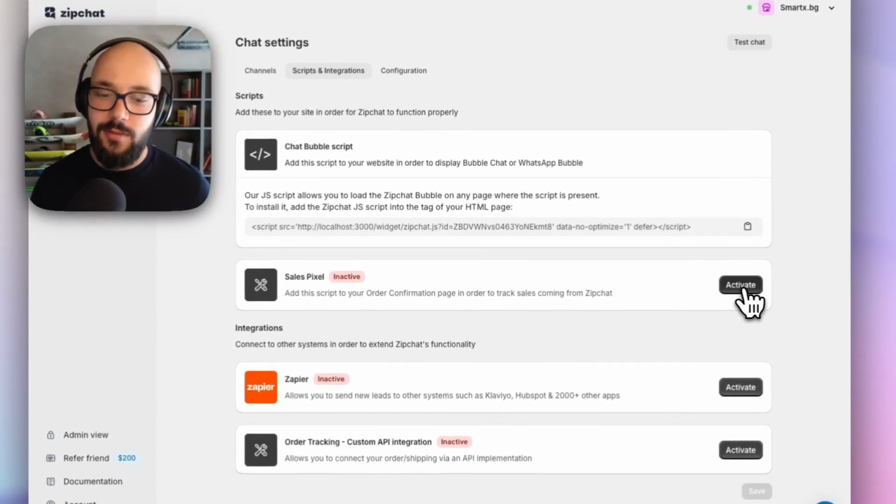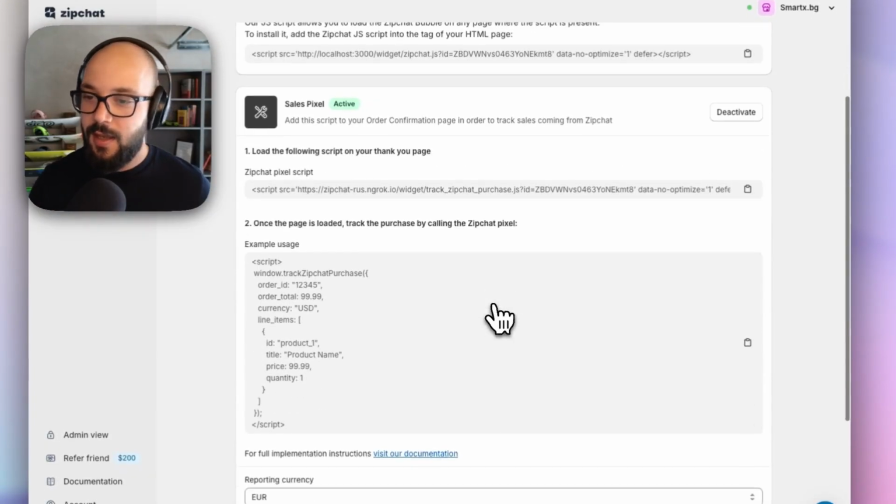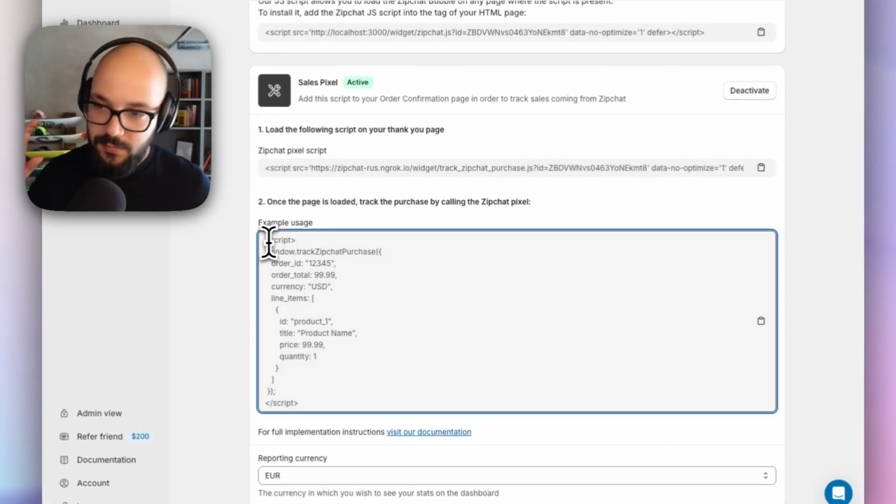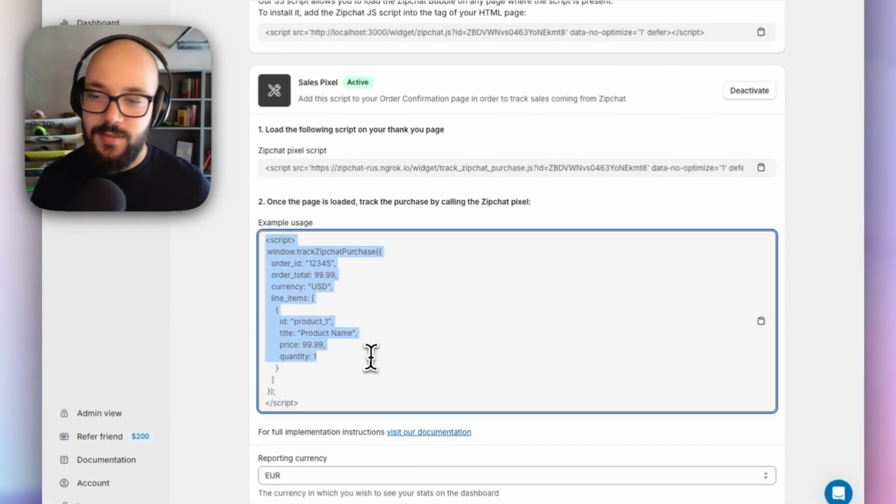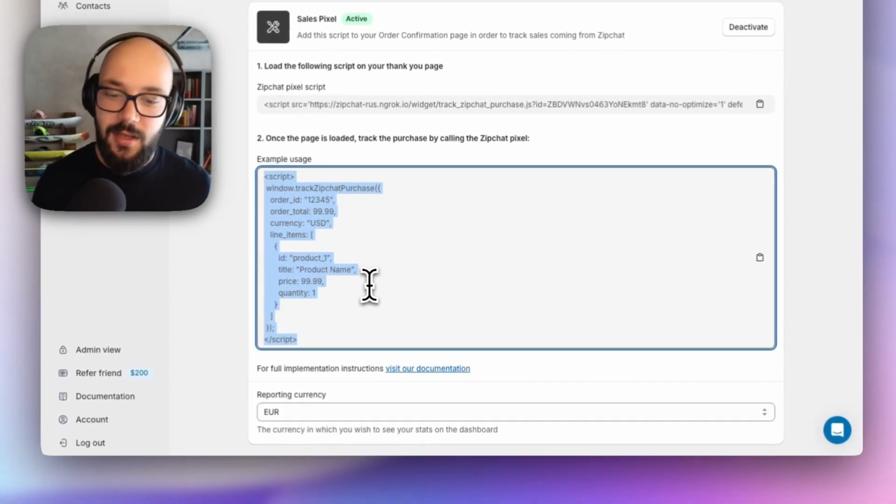And the way to do this, you just need to click activate, and you need to add the pixel. Similar to a Facebook script, you just need to add a small script telling us what the customer bought. That way, you can benefit from good analytics and understand better how Zipchat helps you close sales and improves your conversion rate. The most common question that customers ask is, where is my order? And Zipchat can answer this automatically.